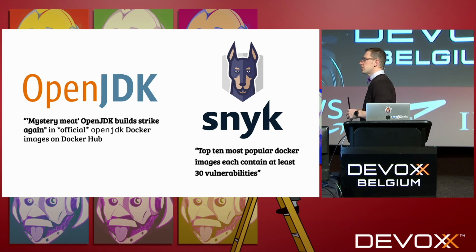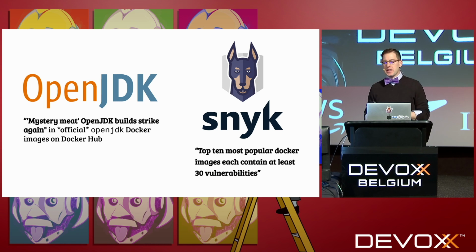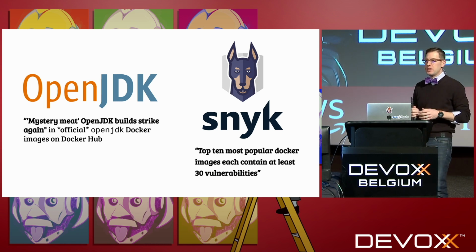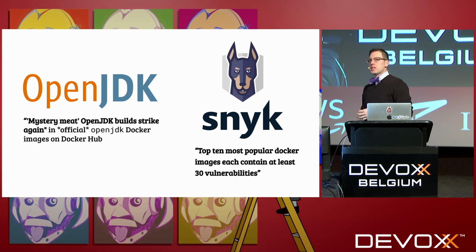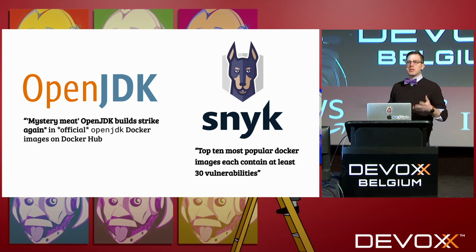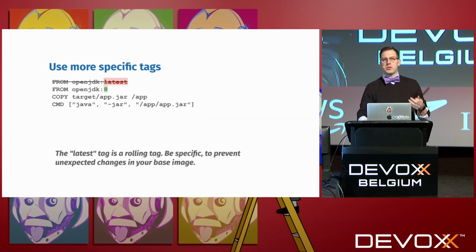This is not a problem that's unique to Java. The folks at Snyk took a look at the most popular Docker images on Docker Hub, and they found that each of the top 10 contained at least 30 vulnerabilities, each. So it's sort of like CVE as a service. If you're using these images in production, your trust might be misguided. And this is why a lot of organizations aren't using Docker Hub, but instead they're building their own base images from scratch. But whether you're using an image from Docker Hub or using your own, you want to make sure that you're using the correct tag. If you're using OpenJDK latest, for example, you probably don't want JDK 14 early access in production. You want to be specific about what you're using.